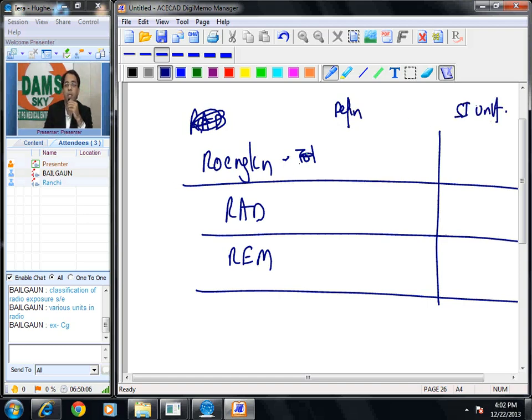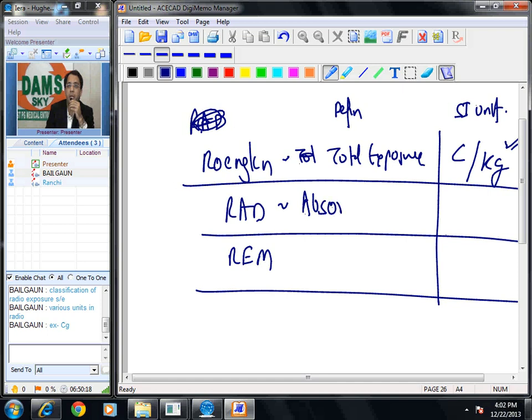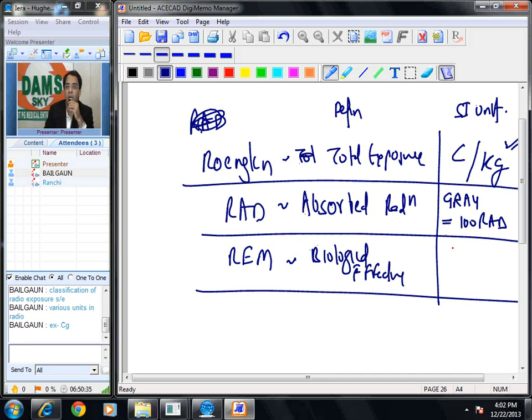What is the standard unit? Total exposure is measured in Roentgen. SI unit corresponding to Roentgen is coulomb per kg. Okay. Unit of absorbed radiation is rad. SI unit is gray. 1 gray is equal to 100 rads. Rem is the unit of biological effectiveness. SI unit is sievert. 1 sievert is equal to 100 rem.